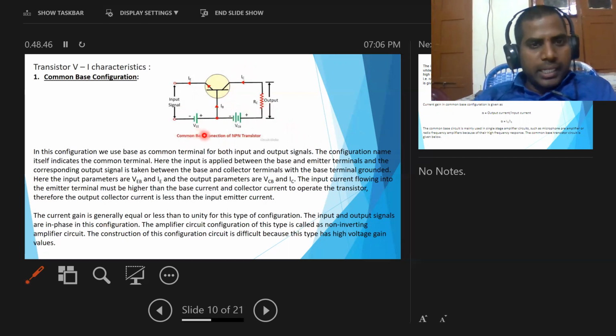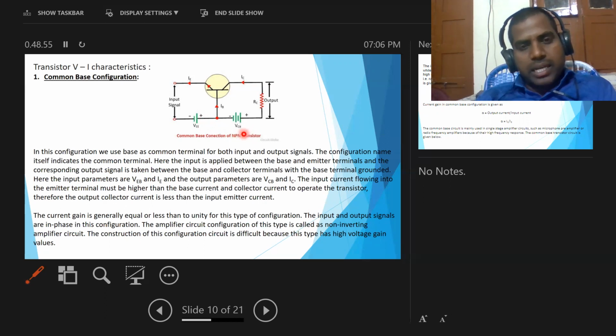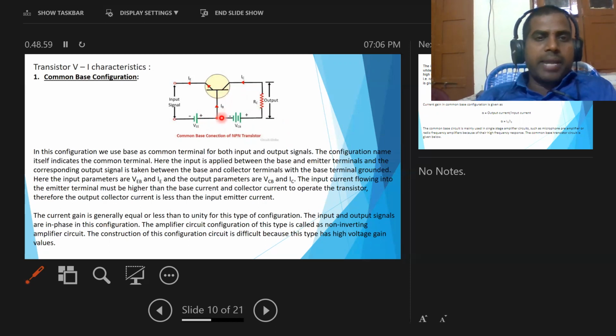So VEB means the potential across the emitter-base region, and VCB, the output voltage, is across the collector and base region. Here the base region is grounded. It is common for input and output signals.